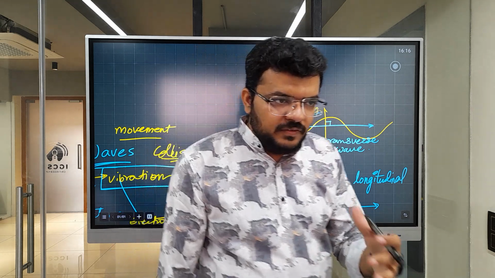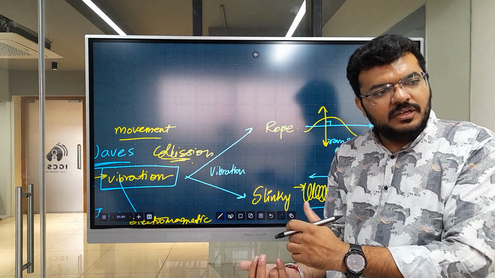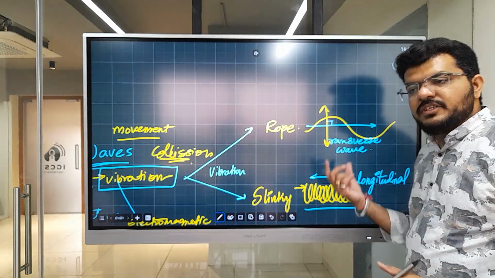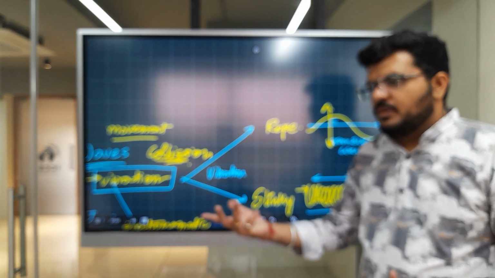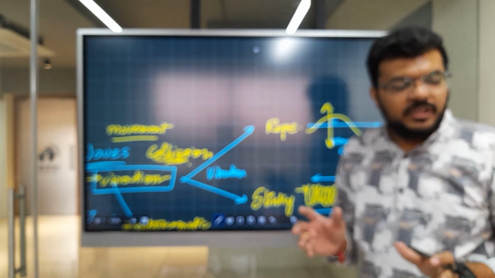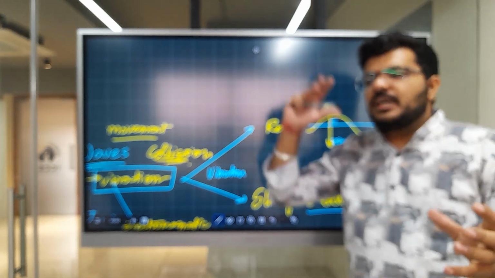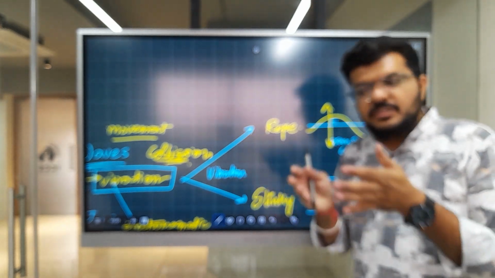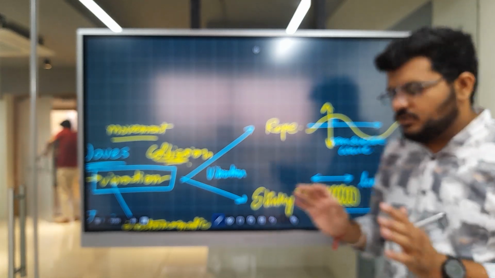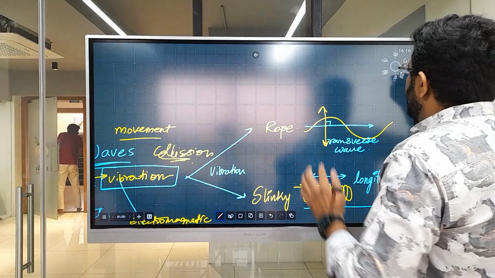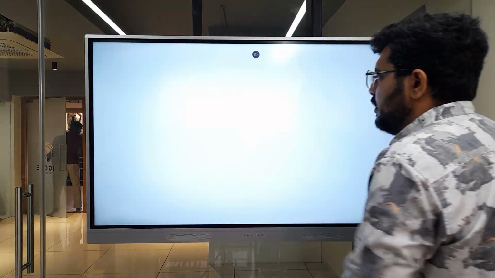So sound waves are longitudinal waves. Electromagnetic waves are transverse waves. Seismic wave is a transverse wave. So they can be treated individually. A wave which is mechanical can be longitudinal or transverse. A wave that is non-mechanical can be longitudinal or transverse. There is no interrelation between that. Now, if that is understood, let's look at a small video.